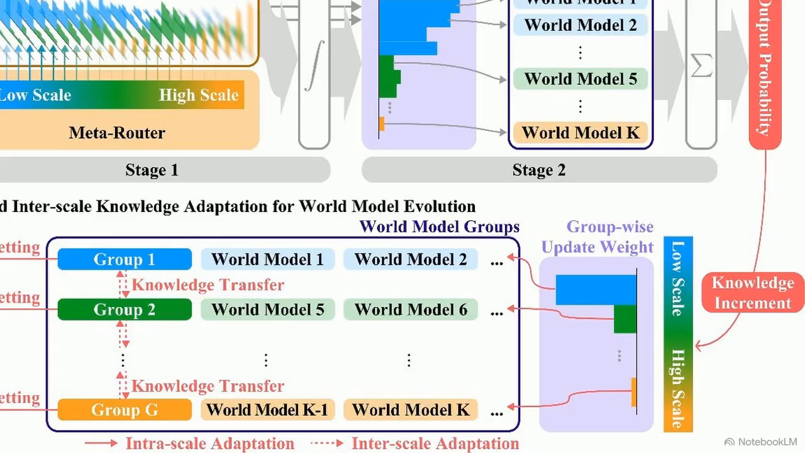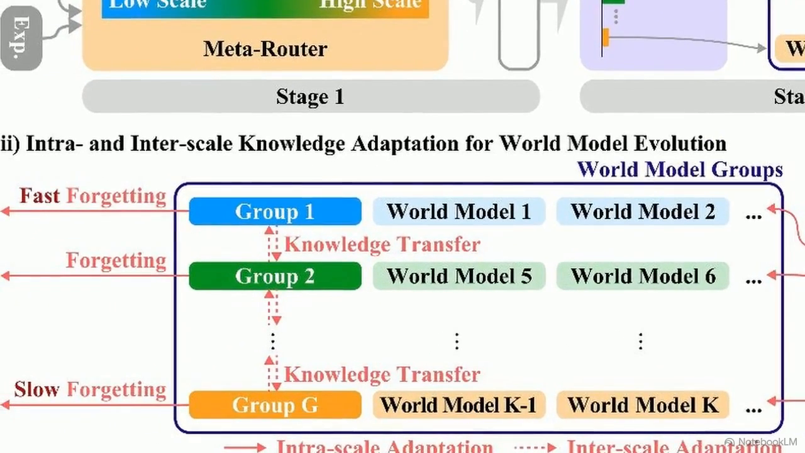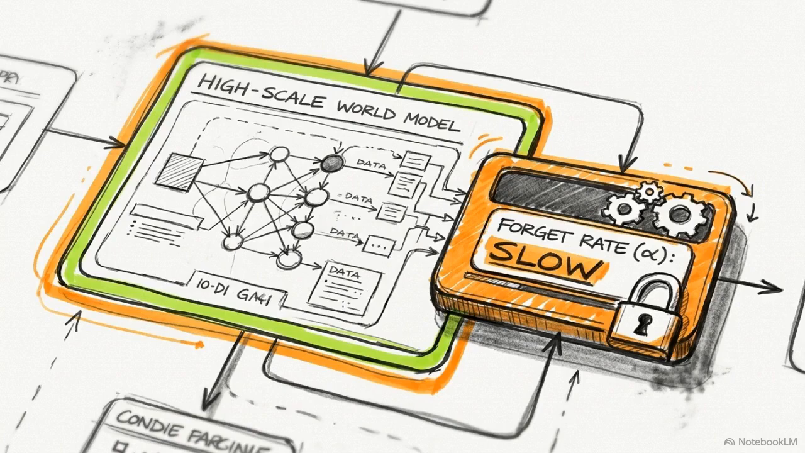Here we see intrascale adaptation. The meta-router isolates the active scale, distributing knowledge increments strictly to the relevant group. The framework then applies differential forgetting rates. Low-level sensory groups get rapid forgetting rates, instantly dumping outdated physical data when environments shift. High-level expert groups utilize slow forgetting rates. This protects their data, retaining abstract reasoning rules and broad strategies over extended periods.